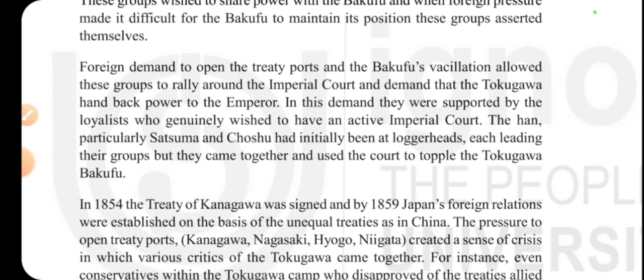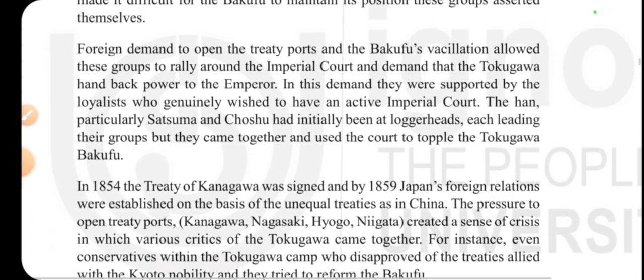Foreign demand to open the treaty ports, as you remember. This is very important: why did the foreigners make this demand? They wanted to trade with the Japanese, so they wanted to open the ports so that they could trade openly. And the Bakufu's vacillation allowed these groups to rally around the imperial court and demand that the Tokugawa hand back power to the emperor. In this demand, they were supported by the loyalists who genuinely wished to have an active imperial court.